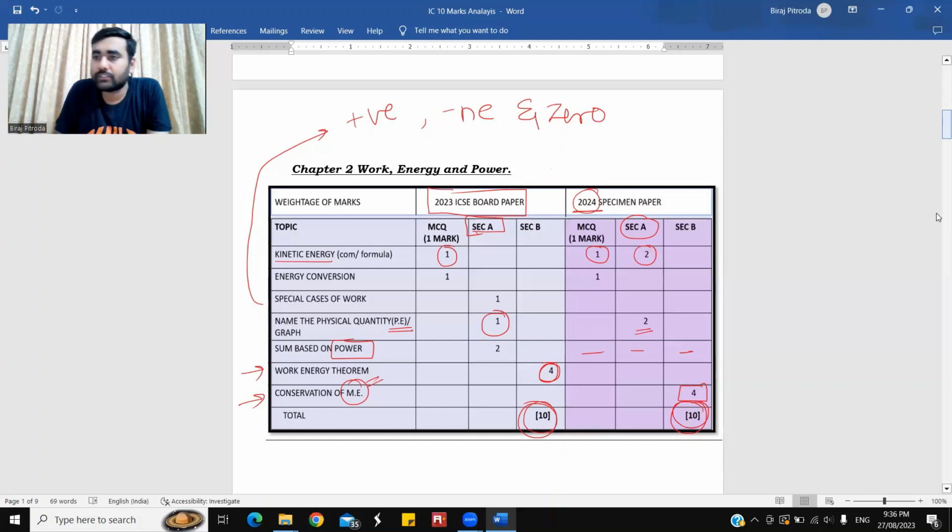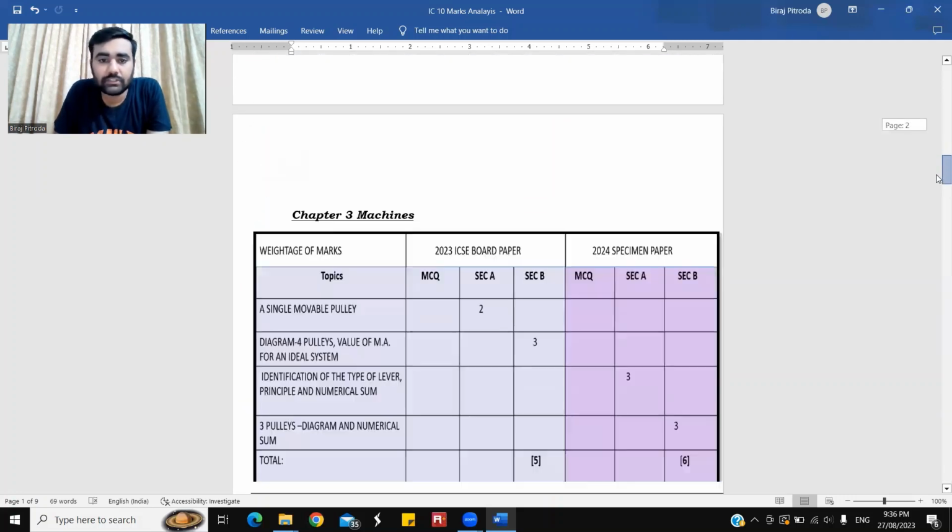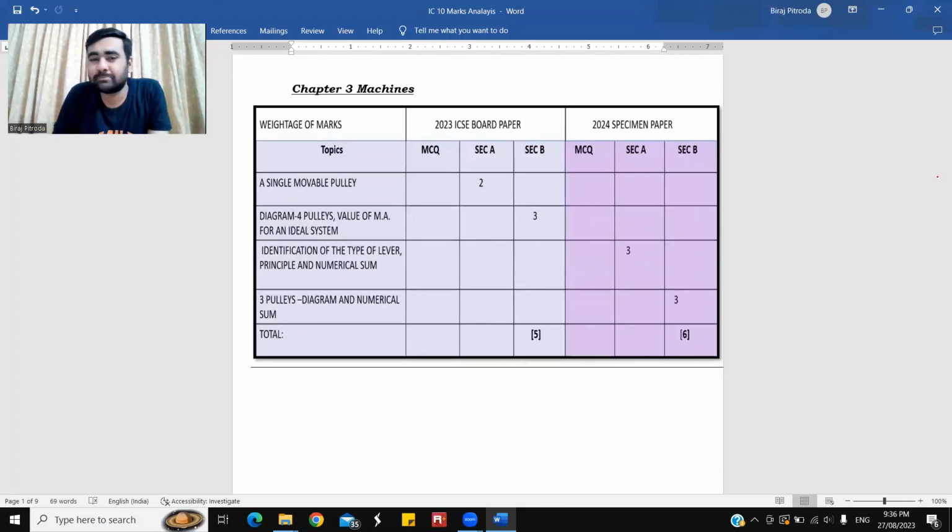Okay, let's go with the third chapter. The third chapter is machine. Very simple and easy chapter. Basically, more concepts are related to pulley here. Let's go with chapter number 3.